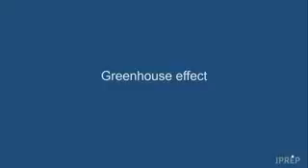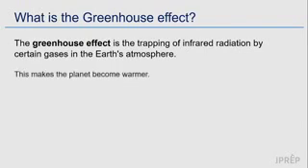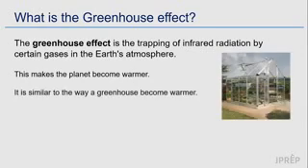There is a popular term known as the greenhouse effect. Let's see what this term means. The greenhouse effect occurs when certain gases in the atmosphere, or the air around us, take up infrared radiation. This causes our planet to become warmer, or have temperatures rise higher. The greenhouse effect is a term that is used because it is similar to what happens in a normal greenhouse made of glass to support plant life.